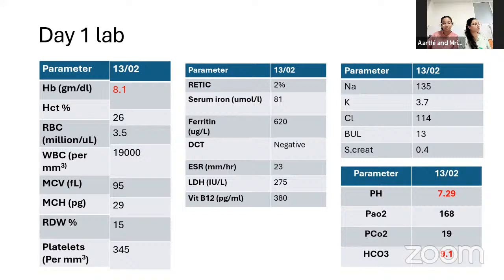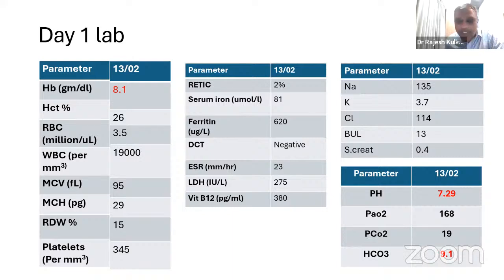It looks like metabolic acidosis, sir, because pH is on the lower side, so 7.29, and bicarb is also 9.1, sir. Okay, what is happening to the CO2? I know that this is not an ICU case per se, but you would anyway look at the PCO2. Your comments on PCO2. It's reduced. Okay, so it's compensating. The baby is trying to have tachypnea, trying to breathe fast and correct the acidosis rather. Okay. So that was the thing.